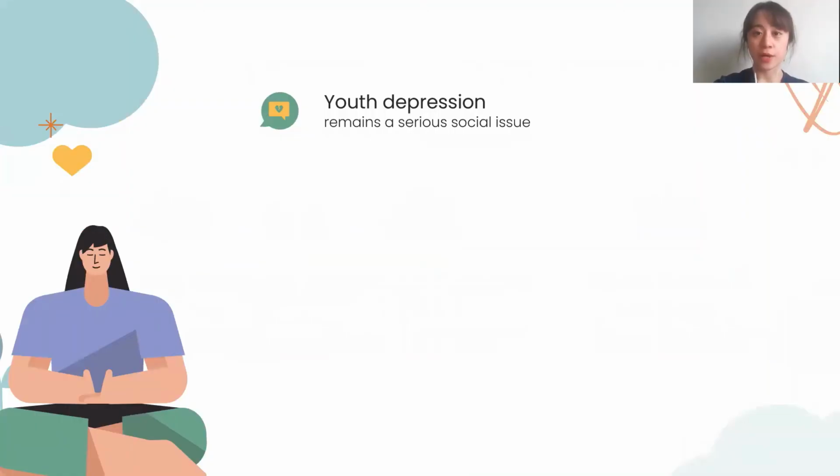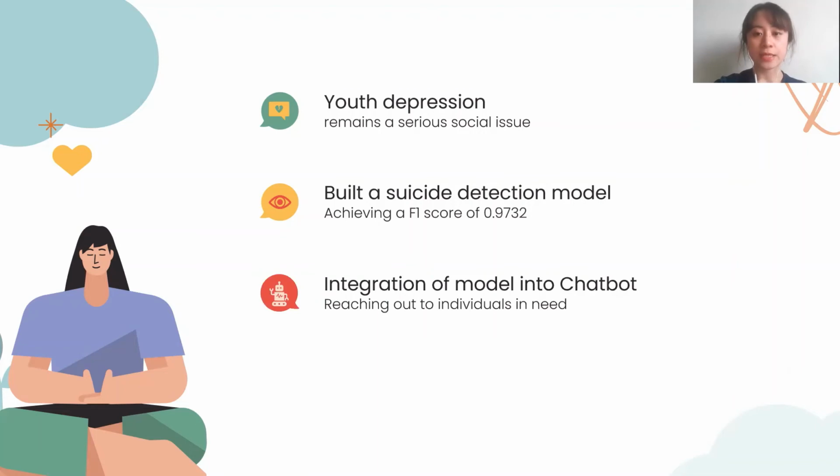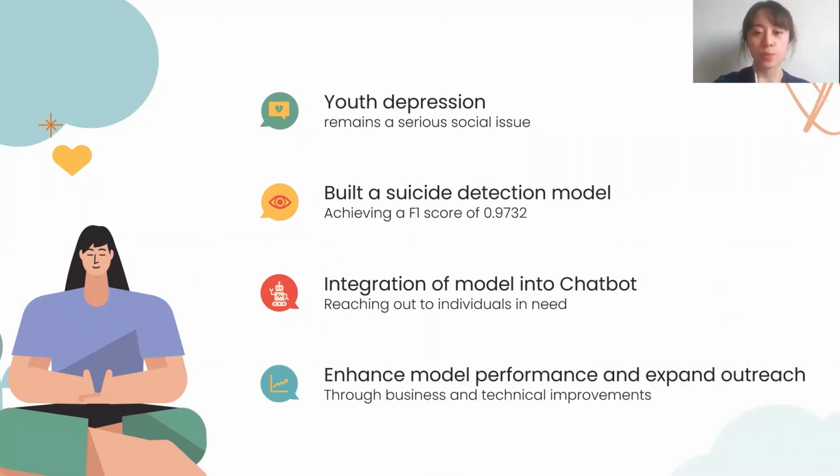The prevalence of depression among youths in Singapore remains a serious social issue, and early detection is crucial for timely intervention. Through our project, we have achieved our objective of detecting suicidal texts on social media platforms with the best F1 score of 97% using the LSTM model. Subsequently, we integrated the detection model into a functional mental health chatbot, allowing us to reach out to individuals in need. Moving on, we hope to enhance the performance of our detection model and chatbot, as well as expanding our outreach to more people in need.